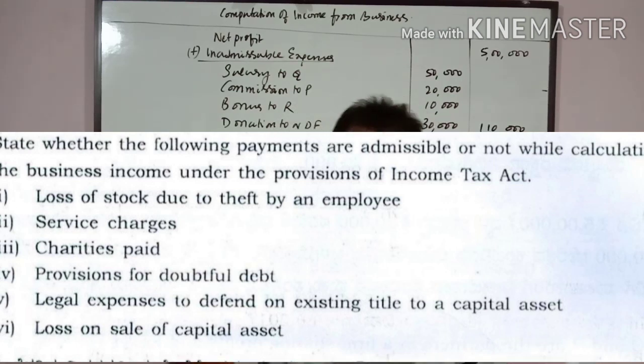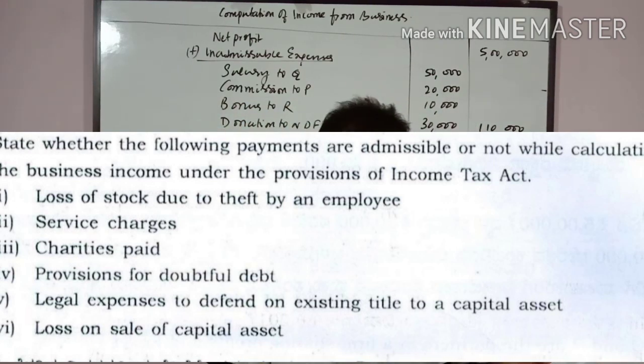Service charges, of course it is a business expenditure, allowable expenses. Charities paid, charities, donations, inadmissible expenditures. Provision for doubtful debts, any provision, as I said, provision for tax, provision for depreciation, provision for expenses, inadmissible. Provision for doubtful debts, inadmissible. Legal expenses to defend an existing title to the capital asset. So this is inadmissible. It should be added to the assets, capital assets.